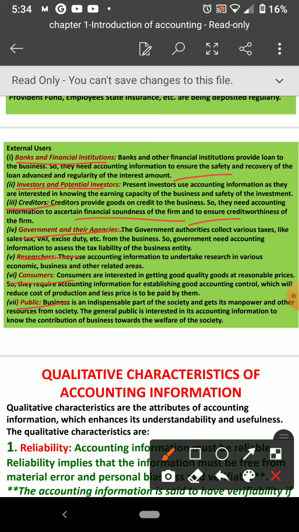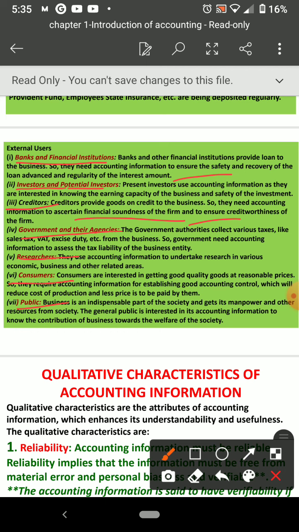So they are the indispensable part of the society, because business is standing in society. We are taking all the resources from the society. In business studies, I told you, the raw material needed for business is coming from nature. So nature means so many people are living, so many other organisms, living things are there. So we are exploiting or using that and making our business. That's why we should be liable, or we are responsible towards the society also, all business people. Okay, so these are the internal and external users.